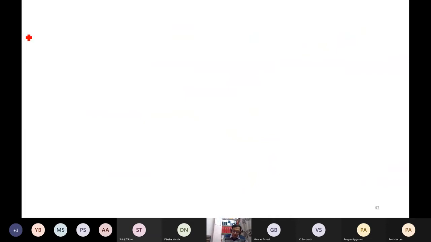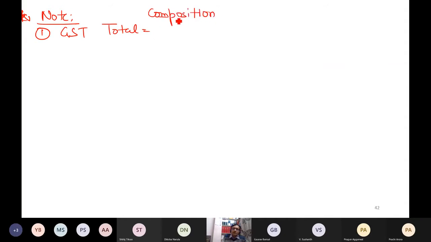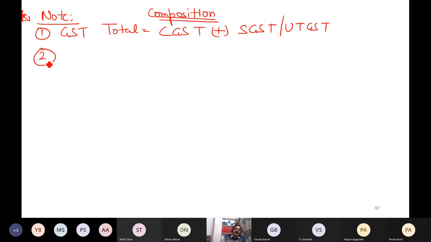Some points which you should remember. One point: GST total is how much? Under composition levy, what points should you note? Those rates are only the CGST rate. So always add the CGST plus an equal amount of SGST or UTGST. This is one point. Second point, if you remember the act,